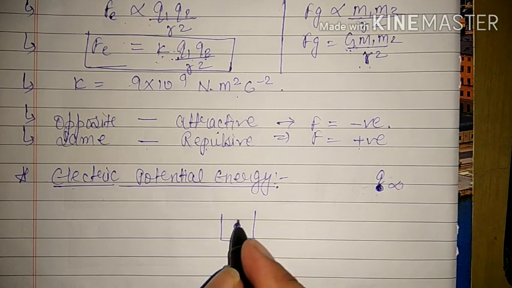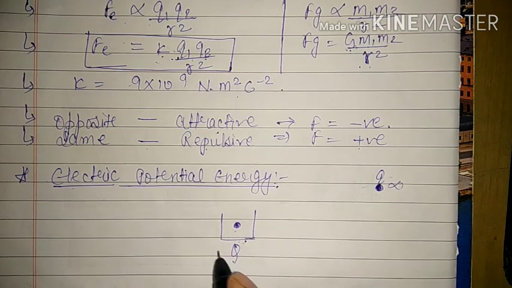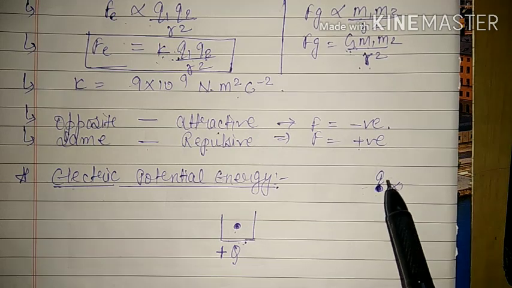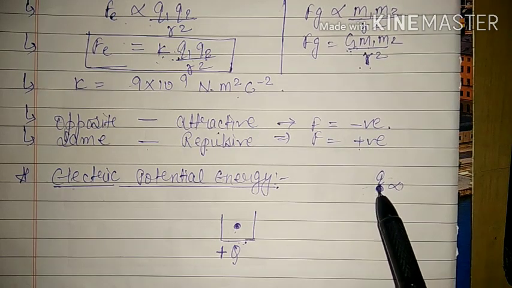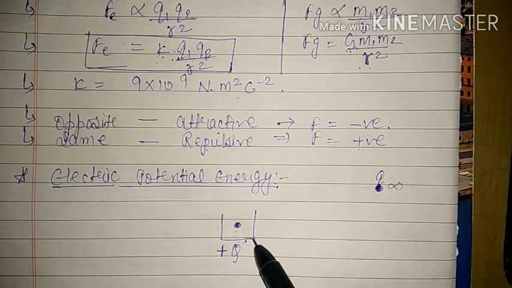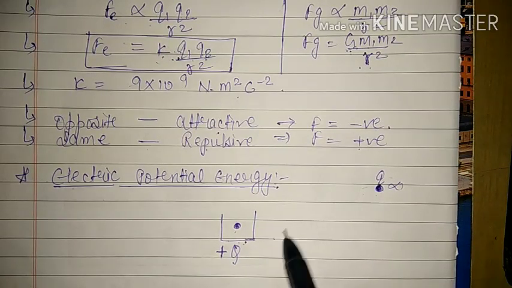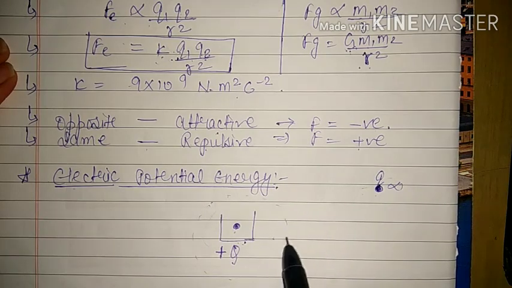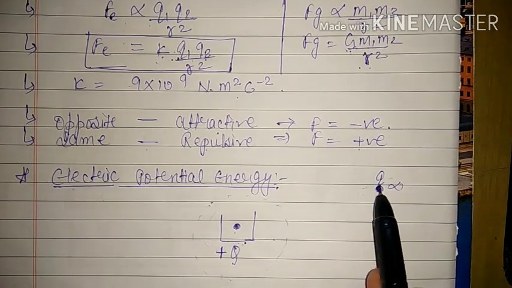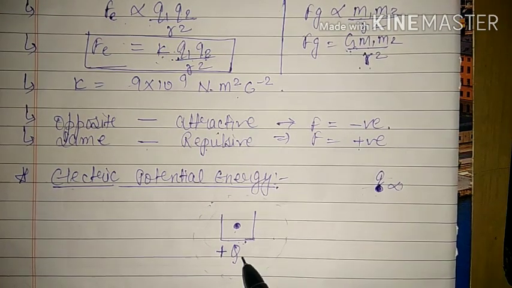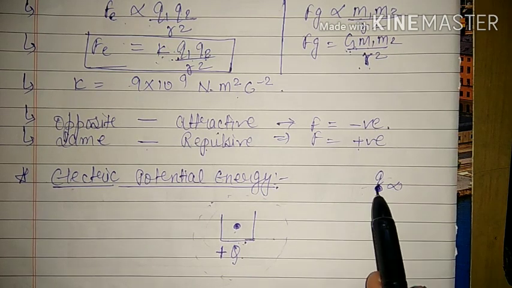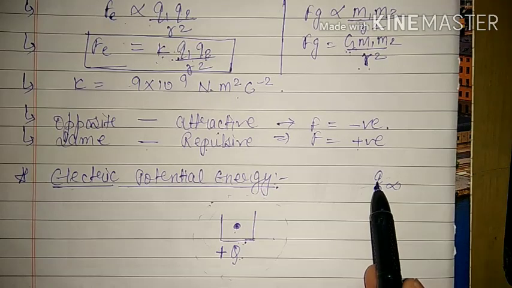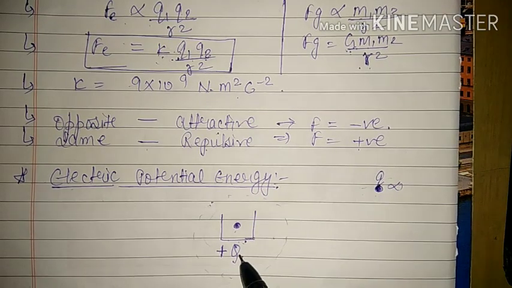If you fix this charge, you are saying this is a source of positive charge. And if this charge is also positive, and you want to bring it from infinity to a point in the vicinity of this source charge Q, vicinity means nearby this Q, then obviously you will have to do some work, because right now this charge is positive and that charge is also positive.